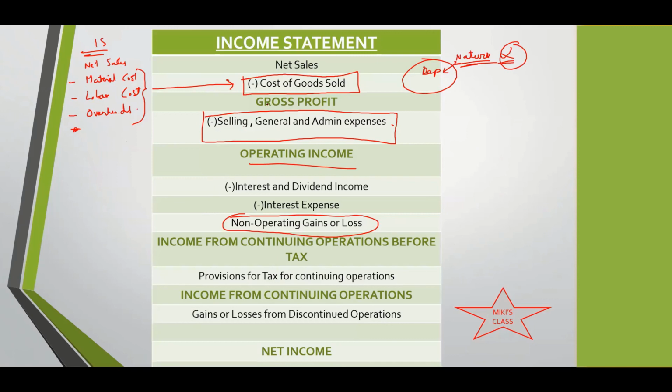Shailja, one more important point. When we are deducting all of this, let's say cost of goods sold, like we discussed, it actually includes material, labor, overheads, whatever. And within overhead there is depreciation, etc. So all of these figures have cash charges as well as non-cash charges. Depreciation is a non-cash charge, right? There's no cash flowing out from the company. So you need to be mindful about that.